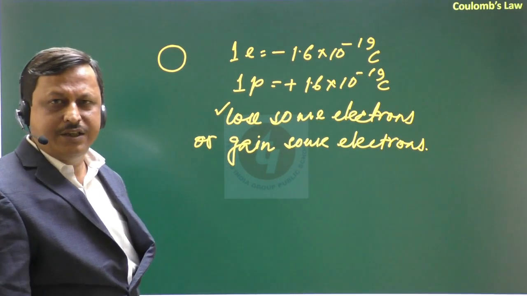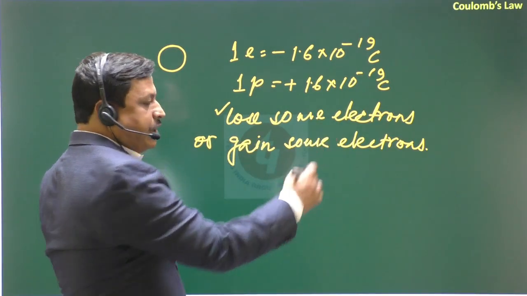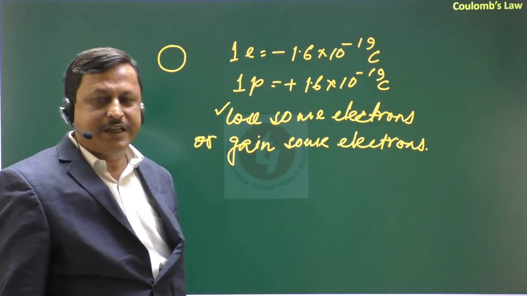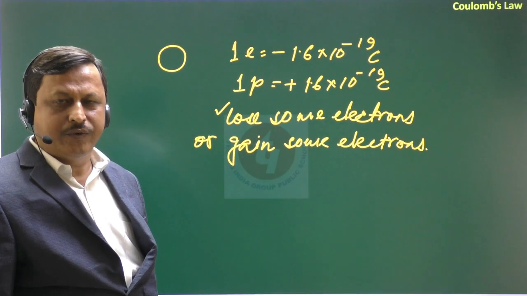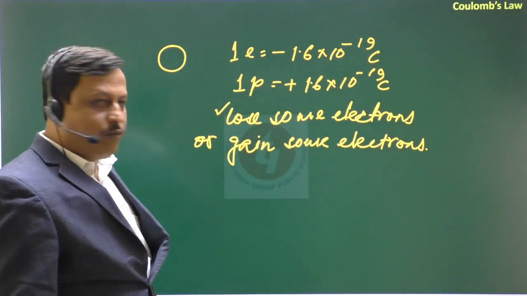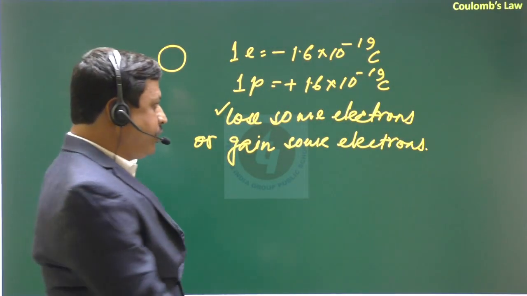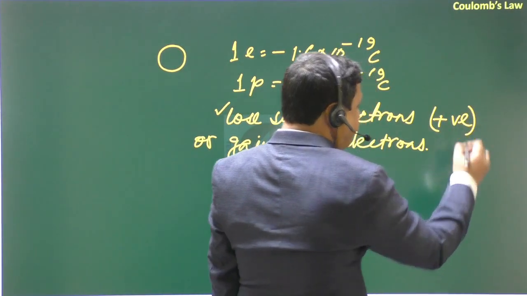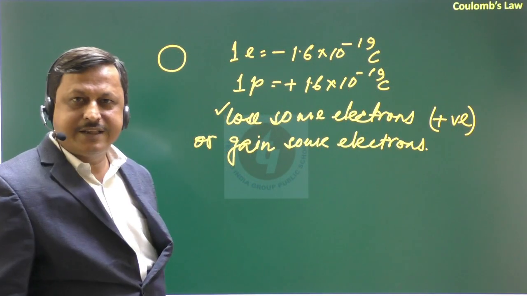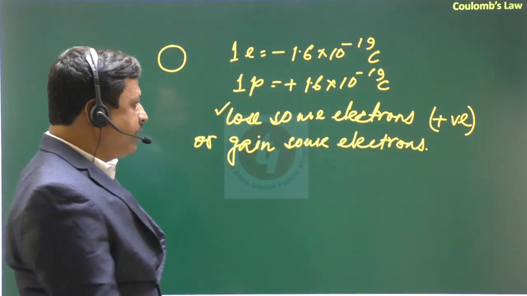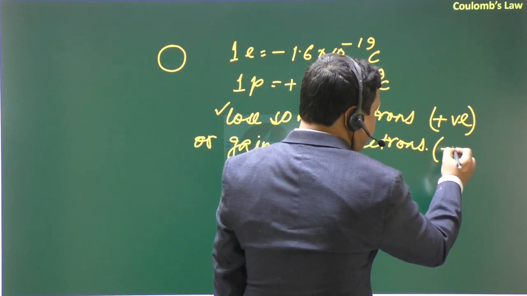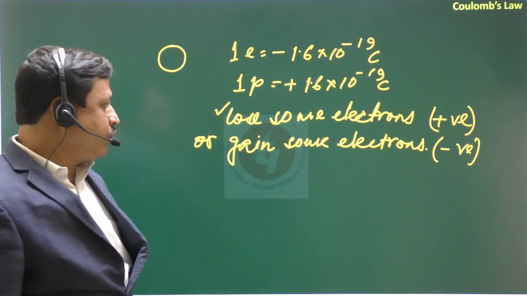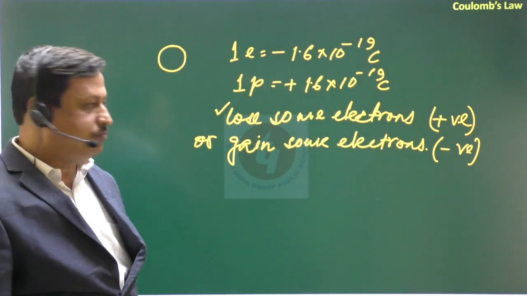If a body loses some electrons, that means the number of protons is greater than the number of electrons, so this body is called a positive charge body. And when a body gains some electrons, the body is said to be a negative charge body, because the number of electrons is more than the number of protons present in the atom.